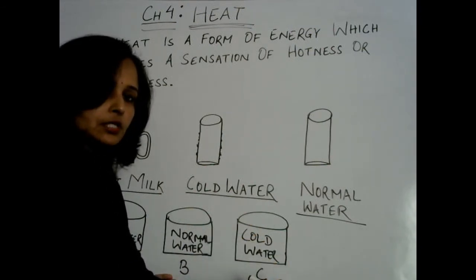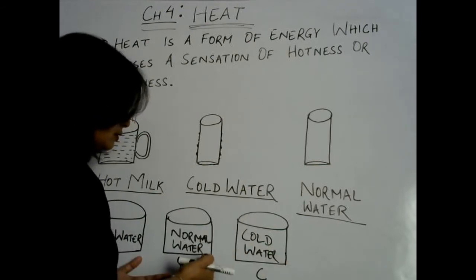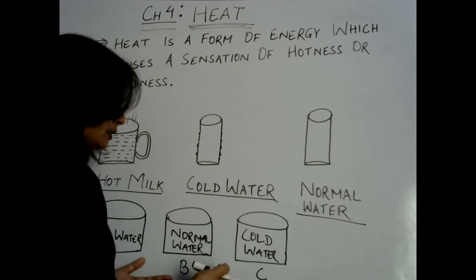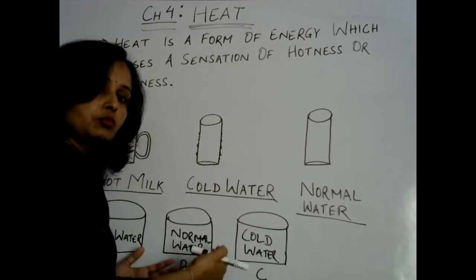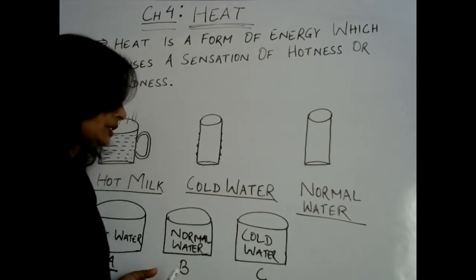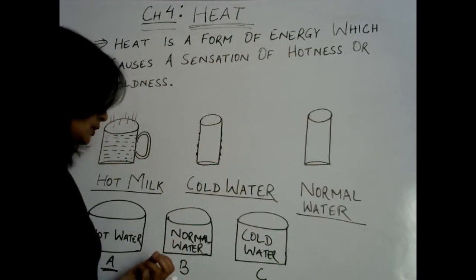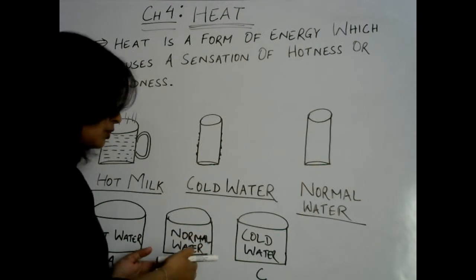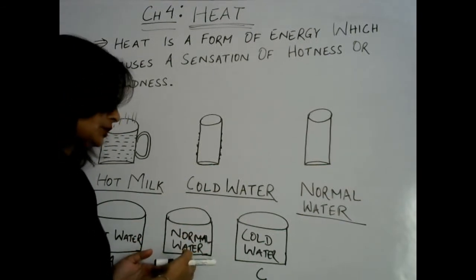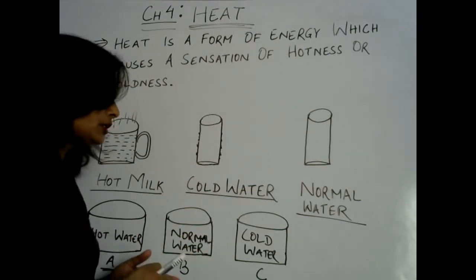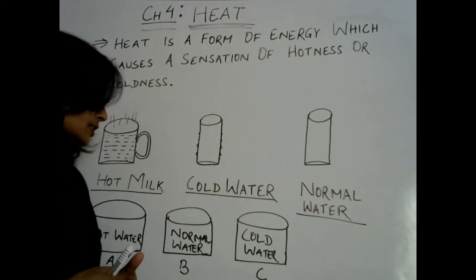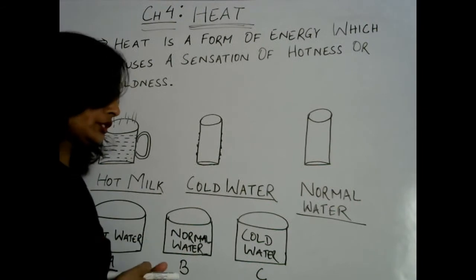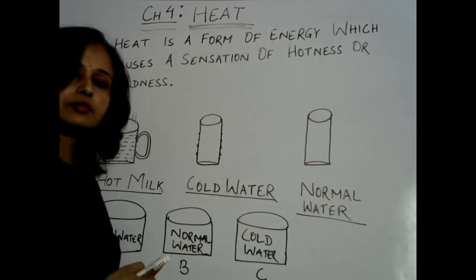The previous temperature was less and this temperature is more. That is why there is a different sensation in both of these hands, because of the previous container of water and the current one. So we can feel hotness or coldness due to temperature difference.